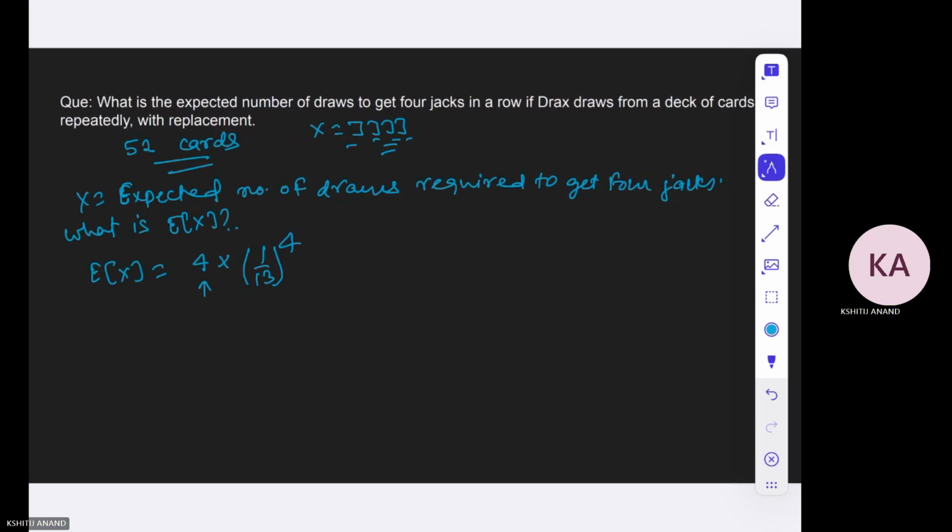Otherwise, what may happen is that we have J, J, J, but at last we got something else. So now my entire loop has broken, right? So what has happened? The entire loop has broken. So the probability of which happening is 1 by 13 to the power 3 into 12 by 13, right? And what will happen is that I will require additional x steps, which is the expected number of steps to get 4 consecutive J, plus the 4 steps that I have already wasted, right? x plus 4.